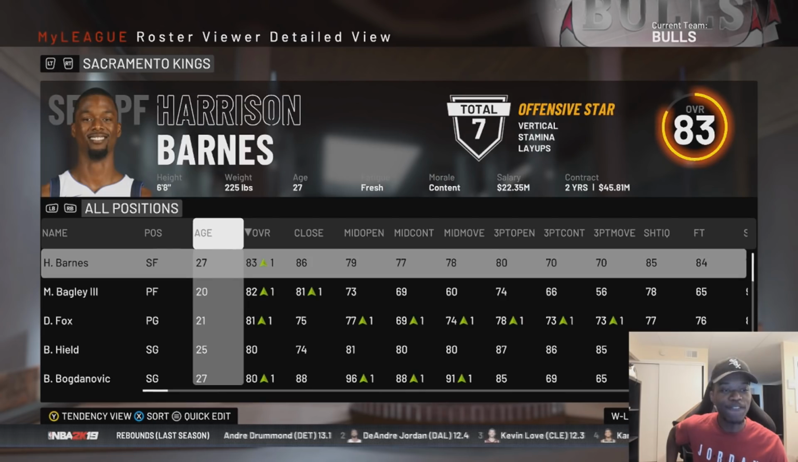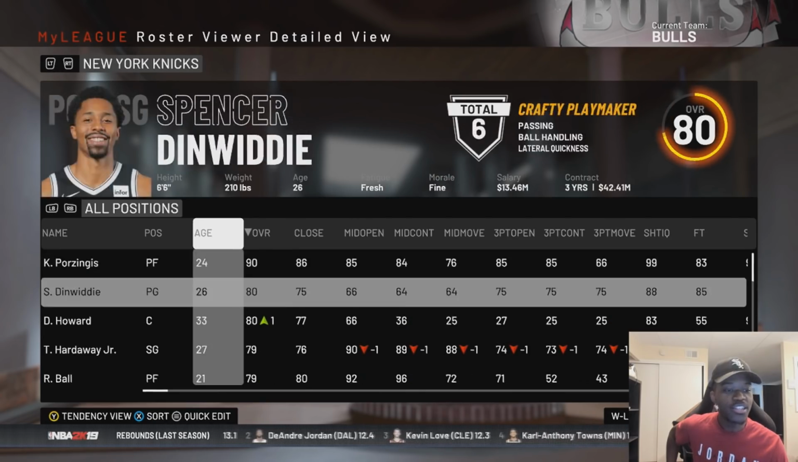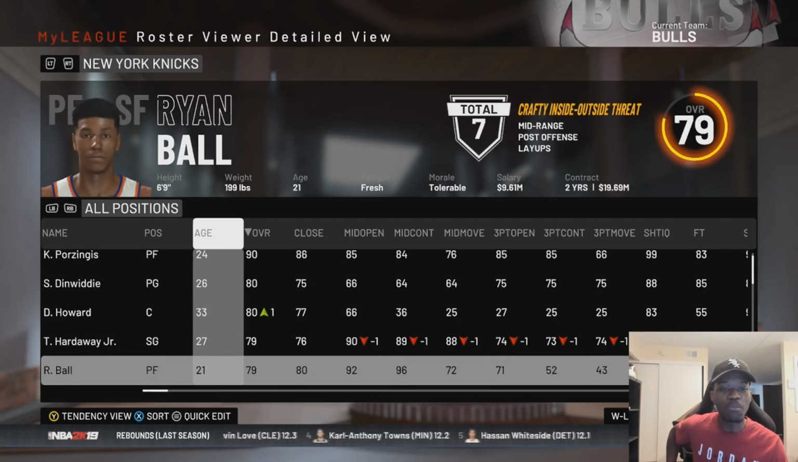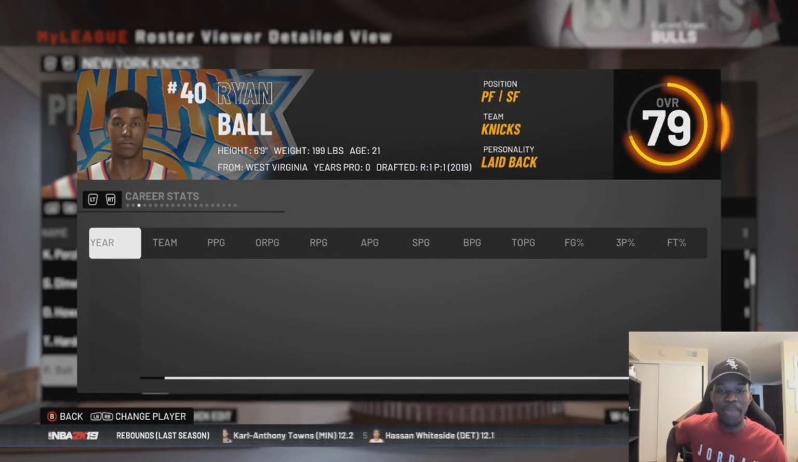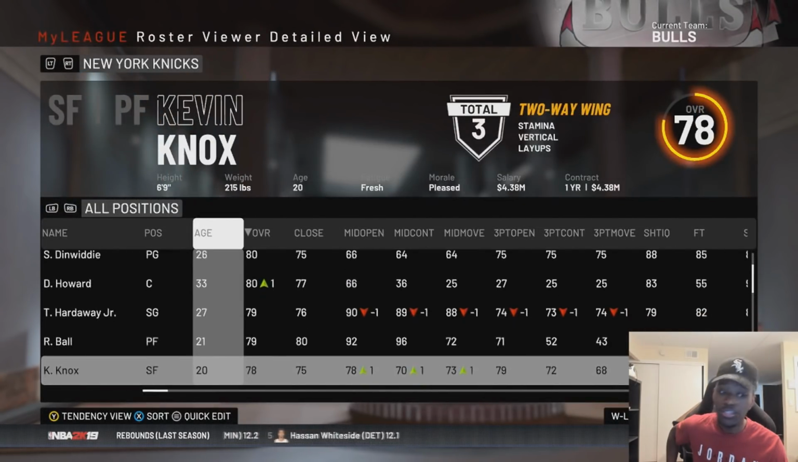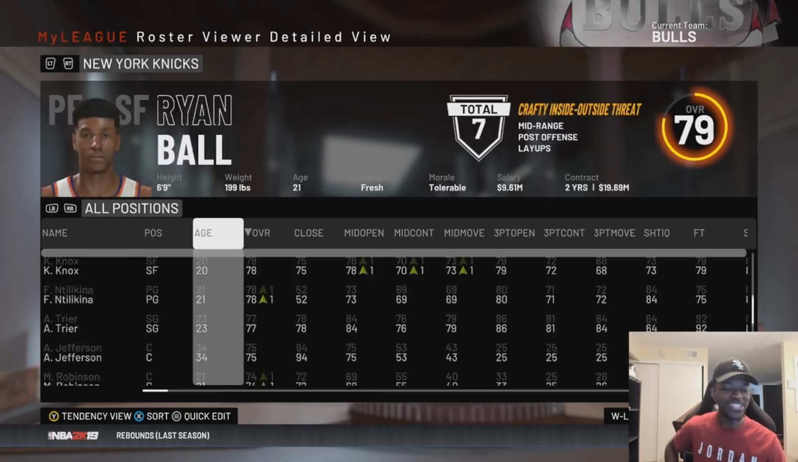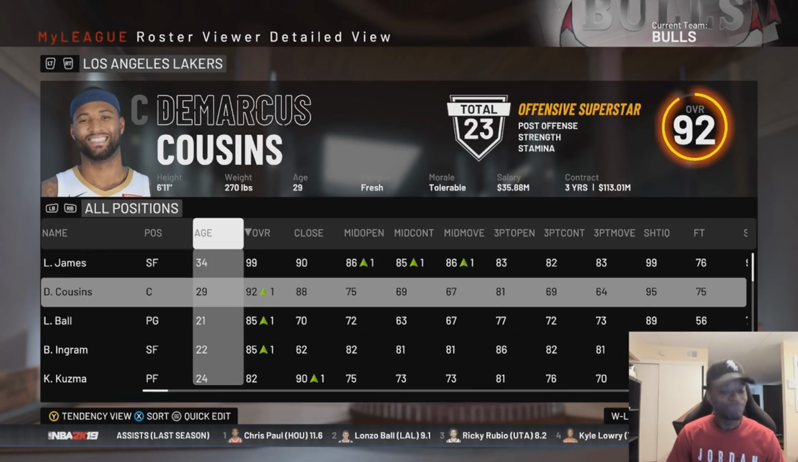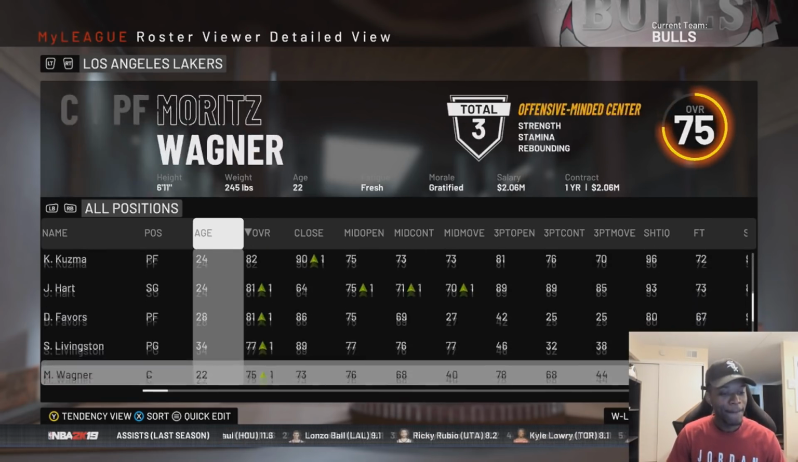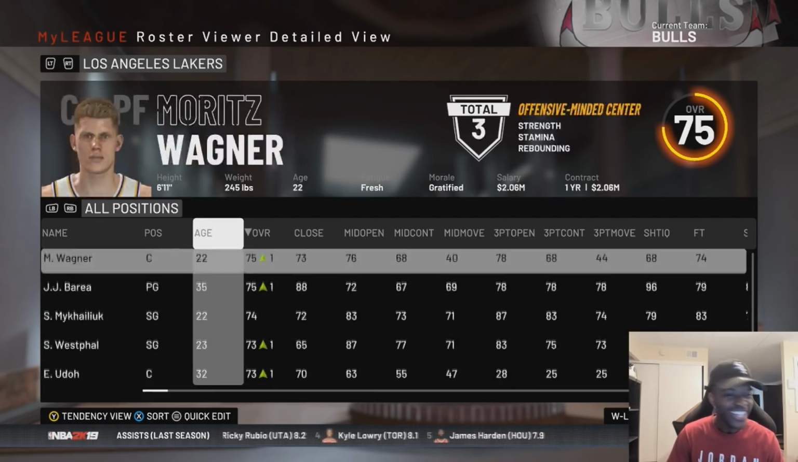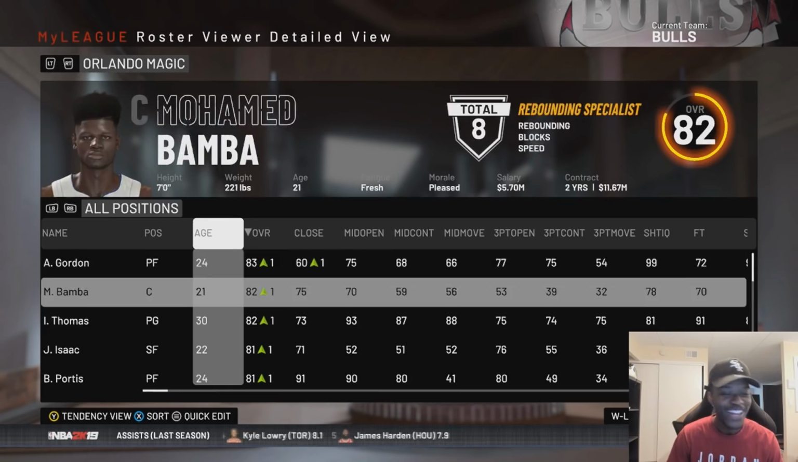Sacramento Kings pick up a veteran in Harrison Barnes. The Knicks pick up Spencer Dinwiddie and Dwight Howard. Also drafted Ryan Ball, a 6'9" power forward, first overall pick. Kevin Knox is a year older. They pick up Al Jefferson for some reason. Salah Mejri. The Lakers: Boogie, Derrick Favors, Shaun Livingston, JJ Barea. Like, again, teams are making things happen, and I like it.